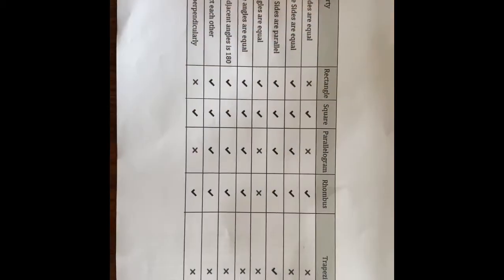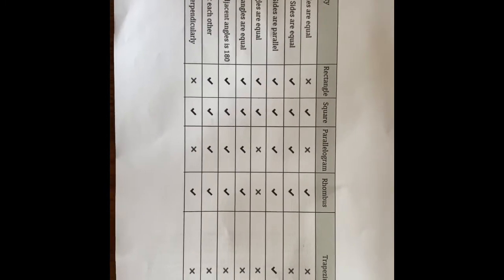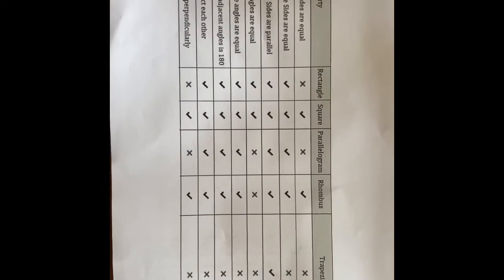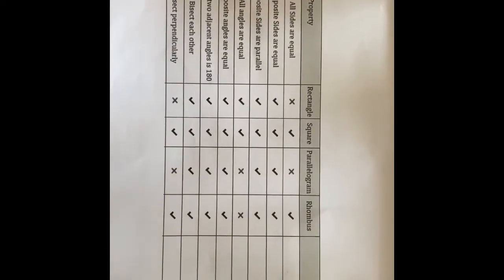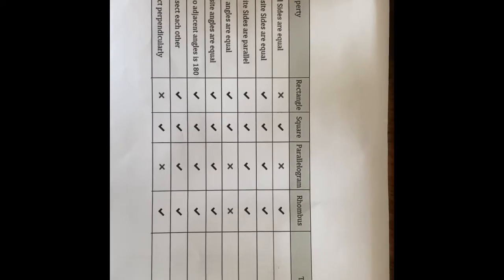I will now be explaining the properties of the following shapes and how they differ from each other. That is the rectangle, square, rhombus, parallelogram, kite, and trapezium. To do this, I will be showing you a table. A trapezium has only one property, and that is only one pair of the opposite sides are parallel to each other. I will first be explaining the properties of these shapes.